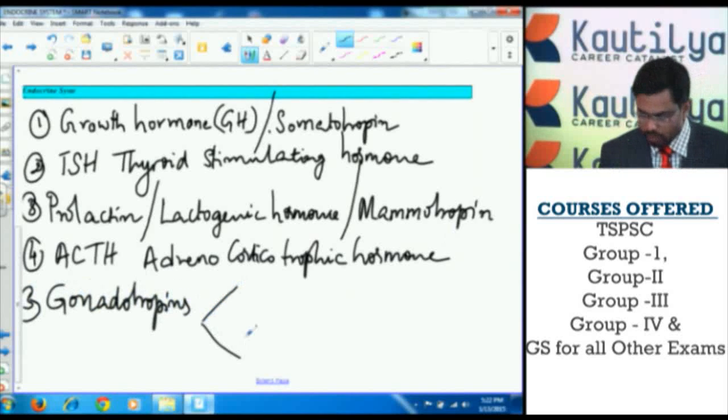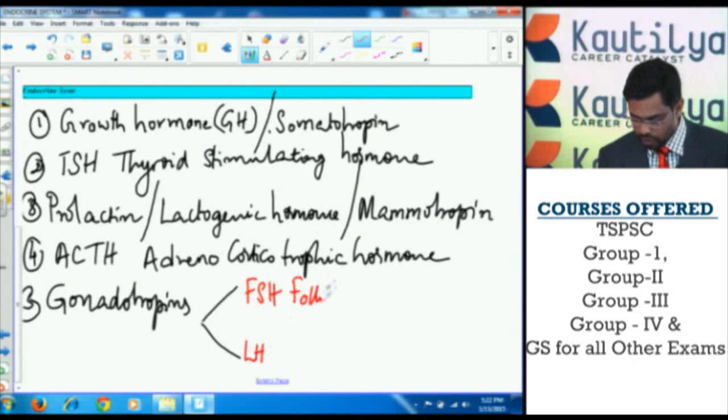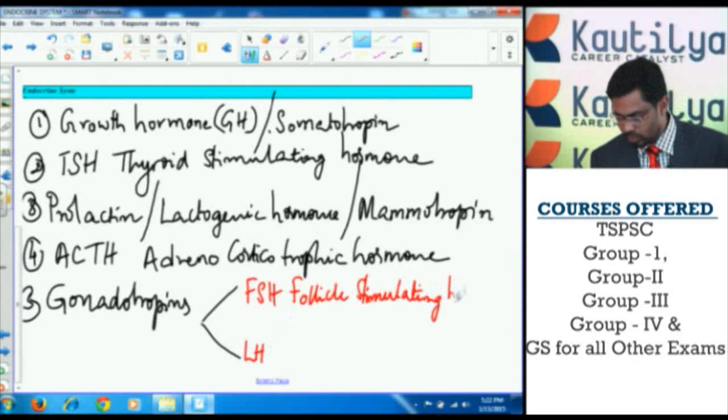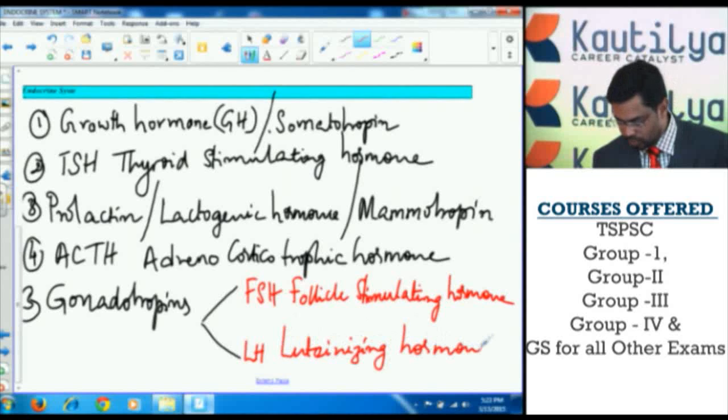These gonadotropins are FSH and LH, that is follicle stimulating hormone and LH, luteinizing hormone.